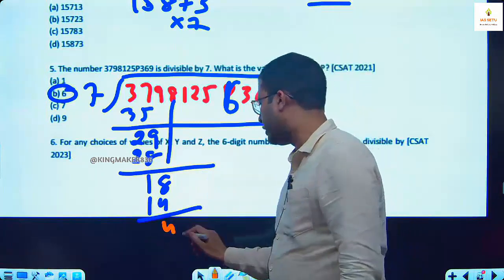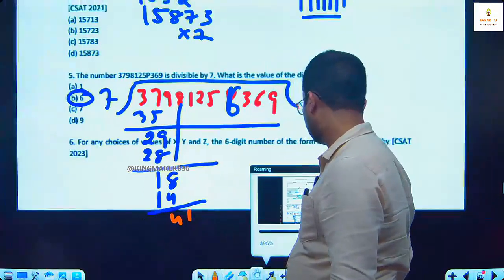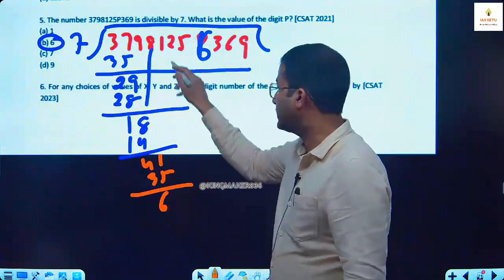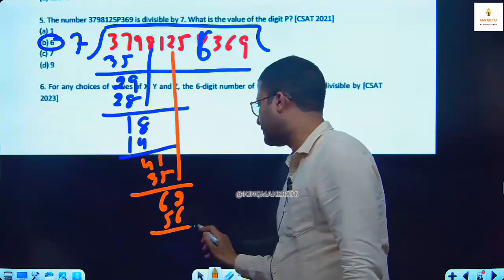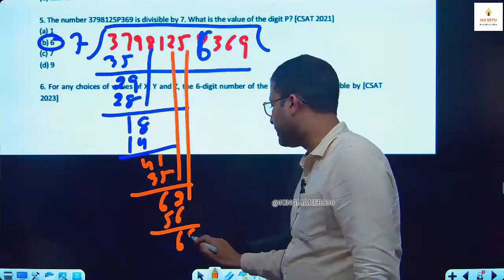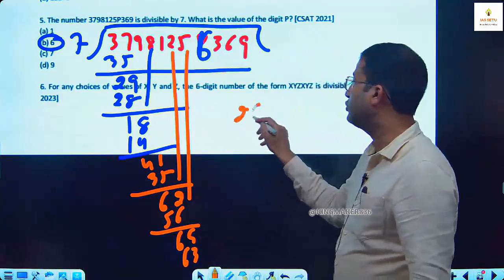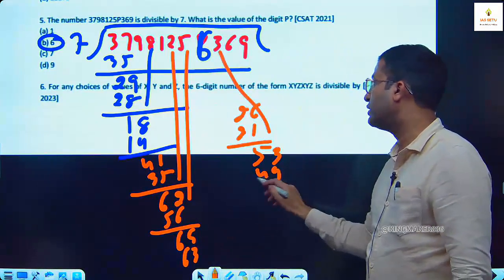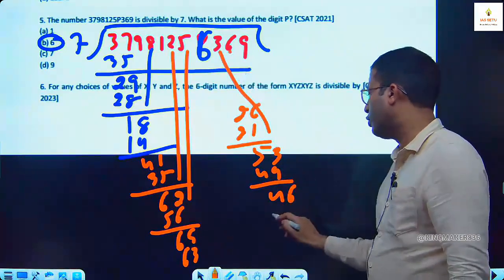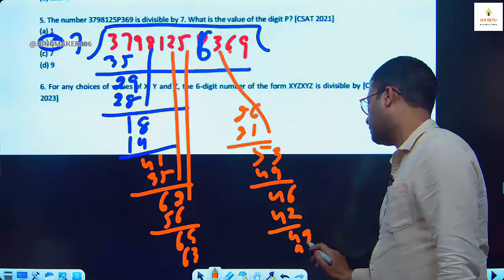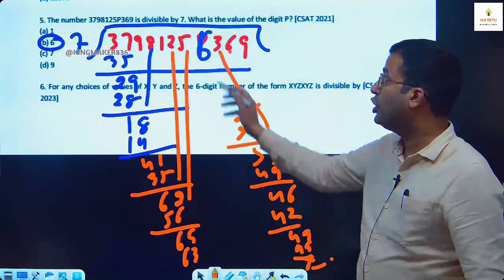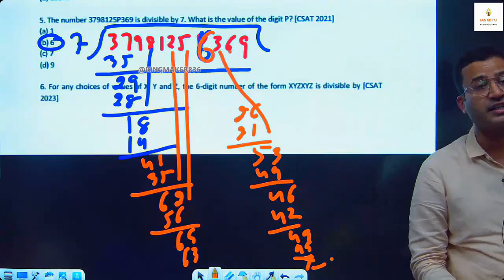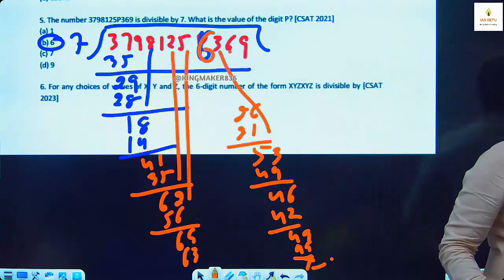Then we get 4 and 1, 35. 6 and 2, 56. 6 and 5, 63, 2 and 6, 21, 5 and 3, 49, 4 and 6, 42, 4 and 9. Remainder 0. If you put 6 in place of P, you will find this entire number divisible by 7 and we get the answer.